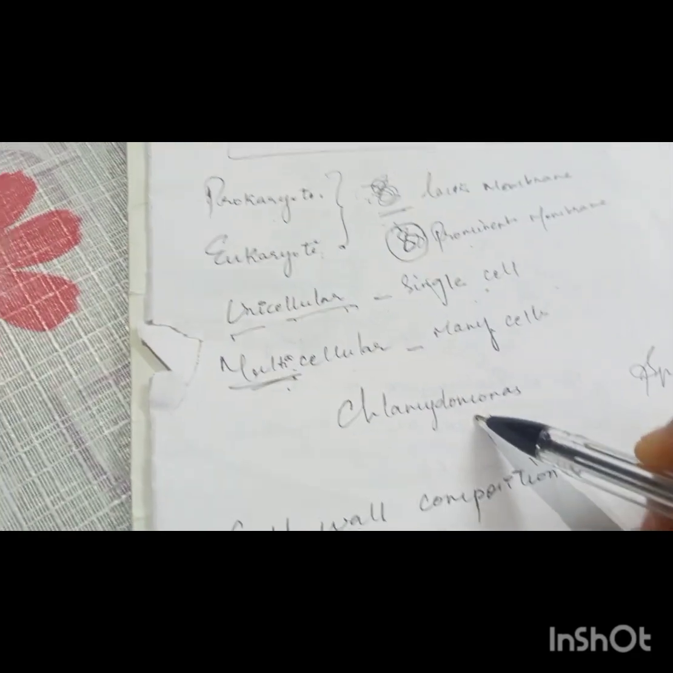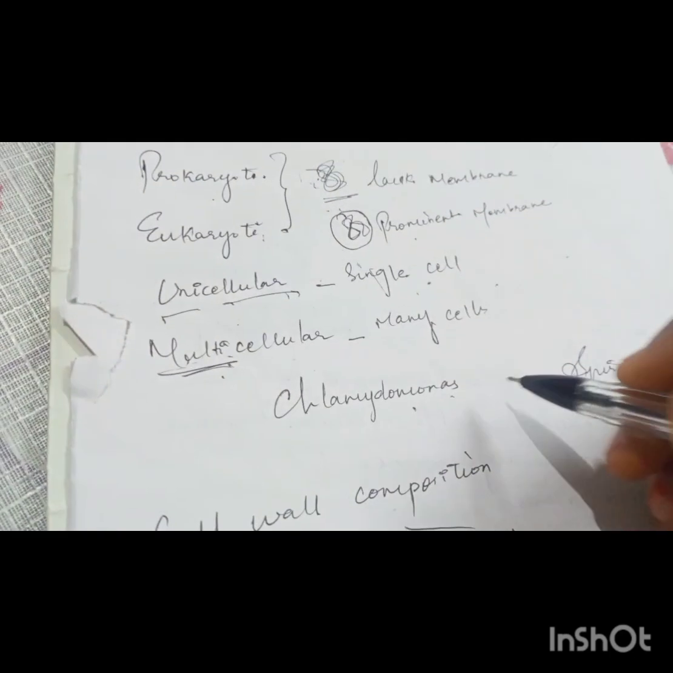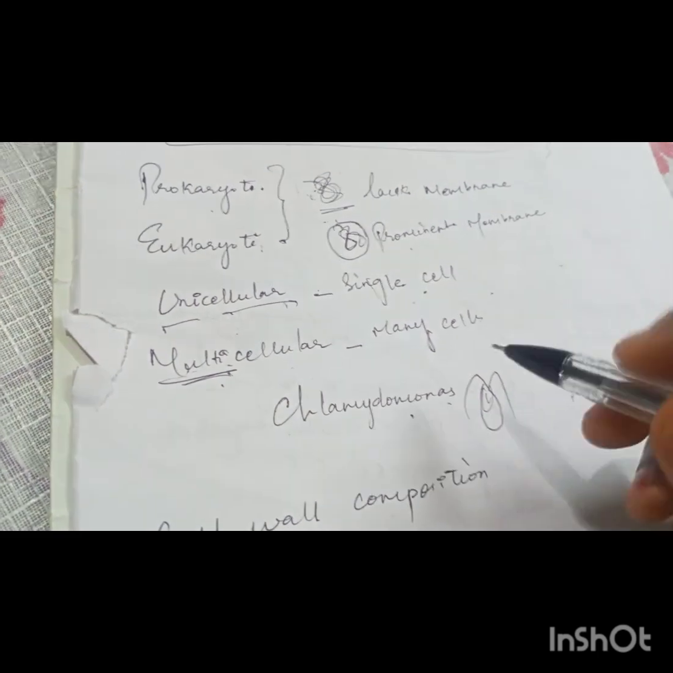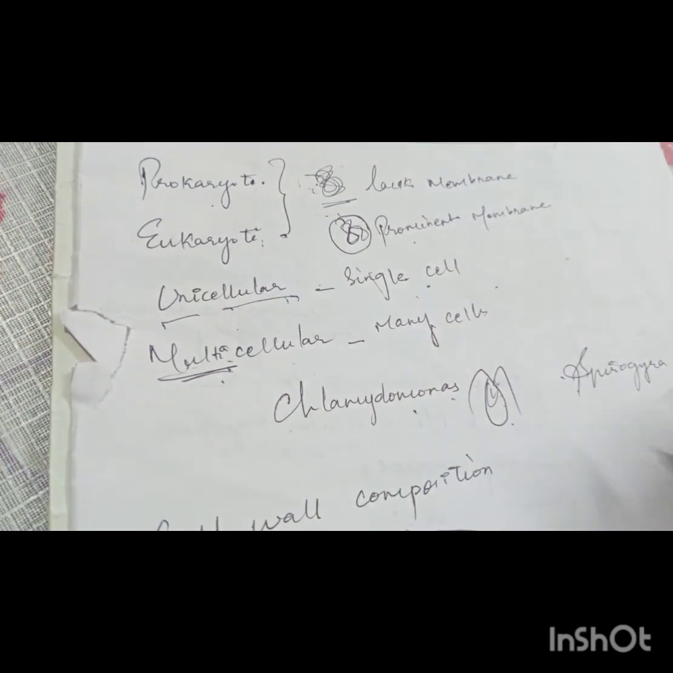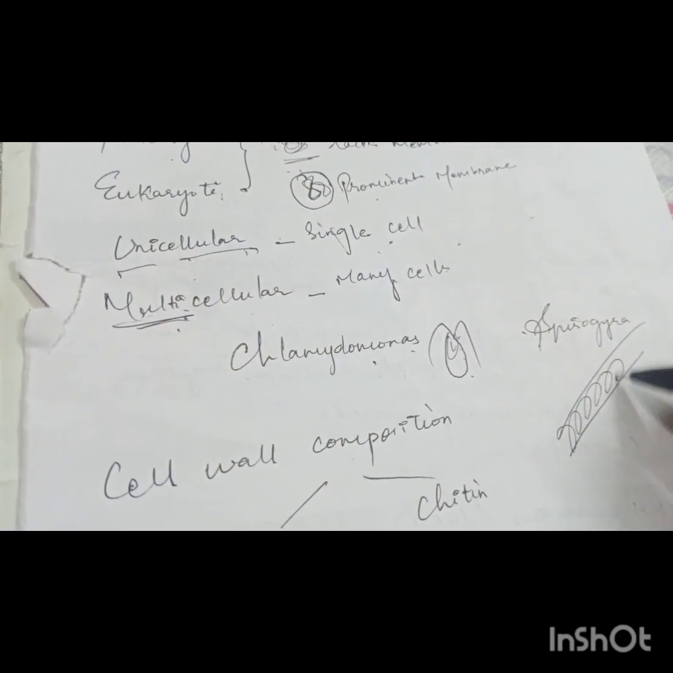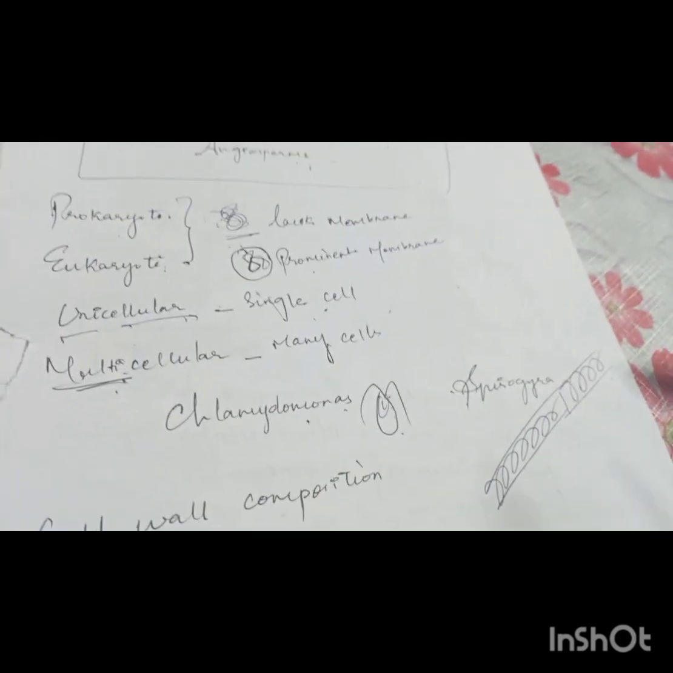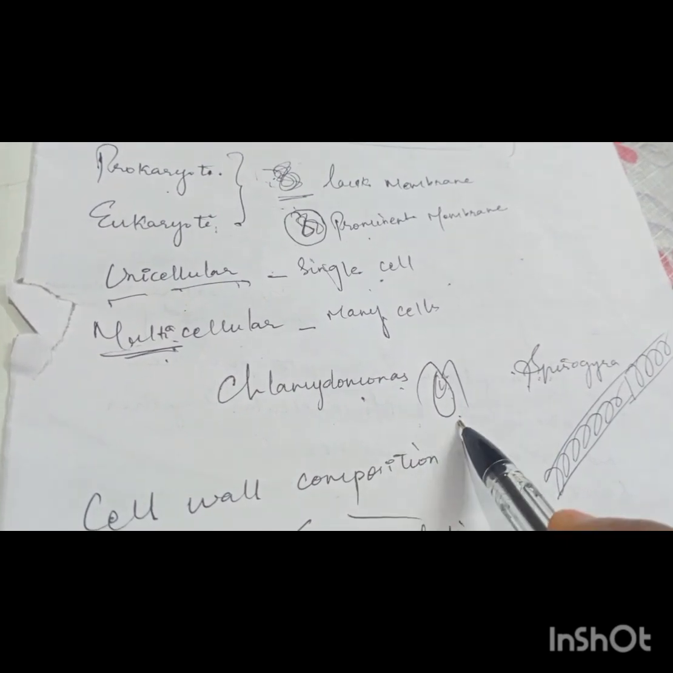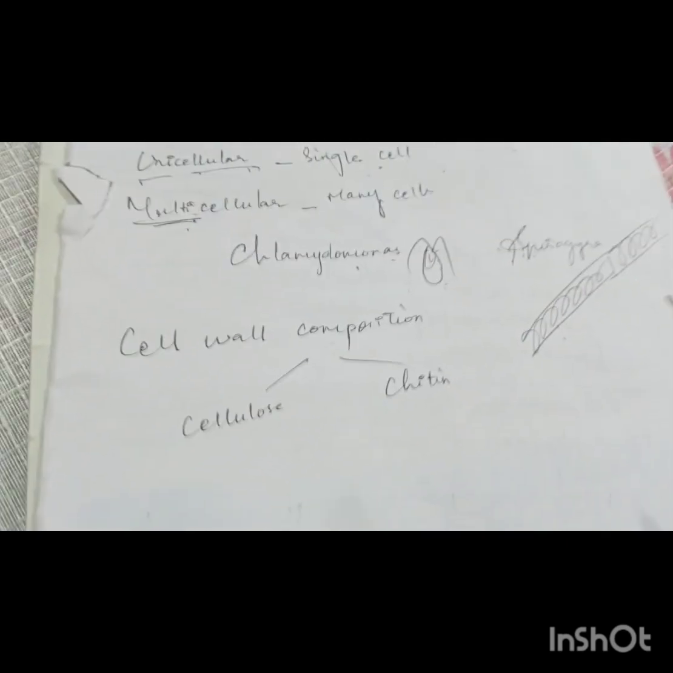If we take chlamydomonas and spirogyra, both are algae, but chlamydomonas is a single cell structure. The entire body functions will be happening inside this single cell, whereas if we take spirogyra, the body is made up of many cells. So both are algae, but this one is unicellular and this one is multicellular because it has many cells.